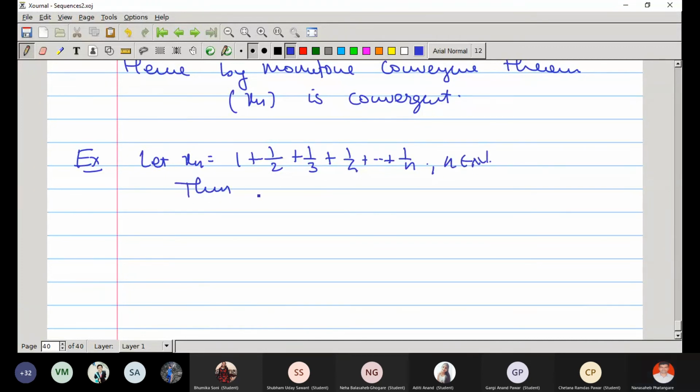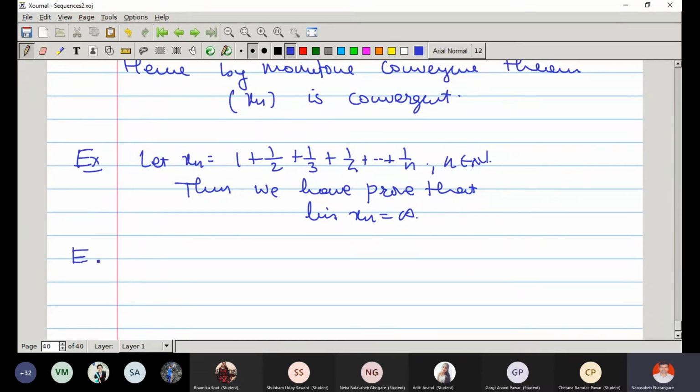Then we have proved that the limit of xn is infinite. This we already discussed.